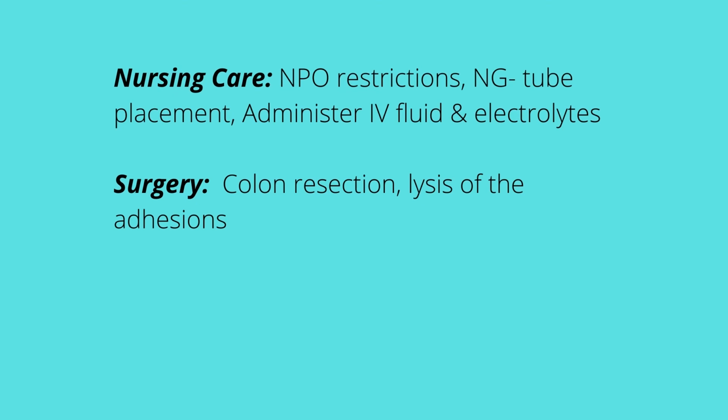What next? Our suction machine. Is our suction machine working? Is it on, right? So if our suction machine is not working, we make sure the suction machine is working. And with checking if there's any blockage, we don't introduce gas into this patient. Remember, this patient is gassy. We normally flush, and remember, if you're flushing anything in the NG tube, this NG tube has to be where? In the patient's stomach, because we don't want this fluid going into the patient's lungs, and we can end up giving them a nosocomial infection, pneumonia, due to aspiration pneumonia.